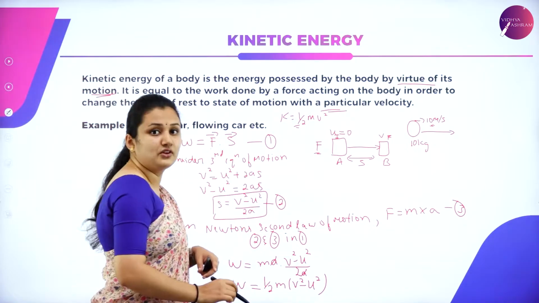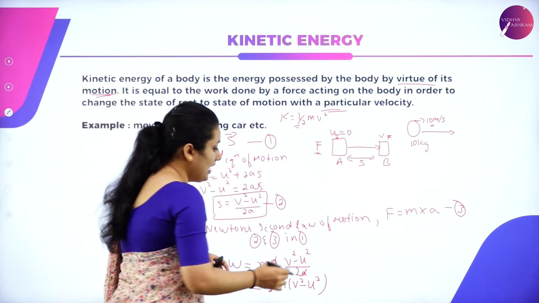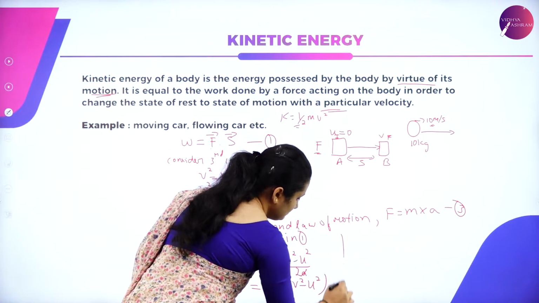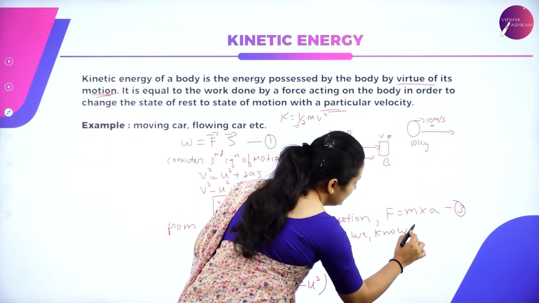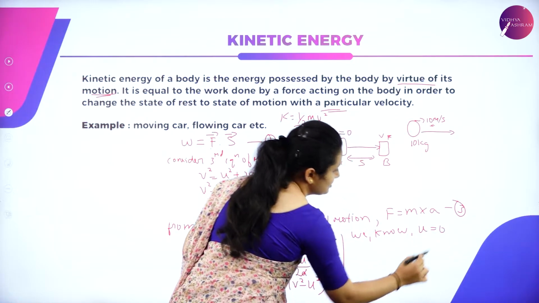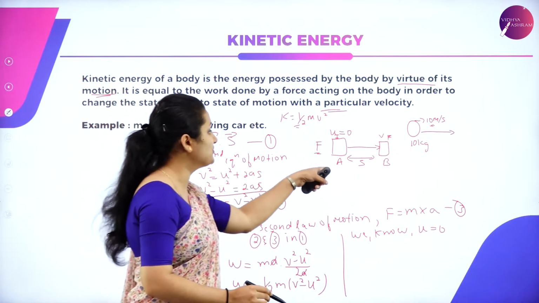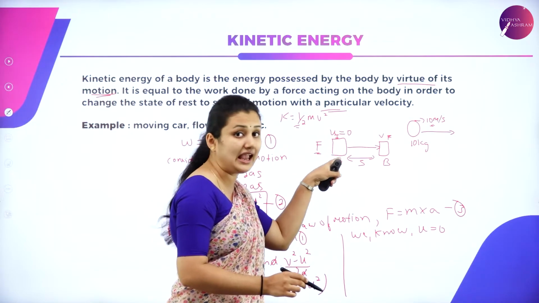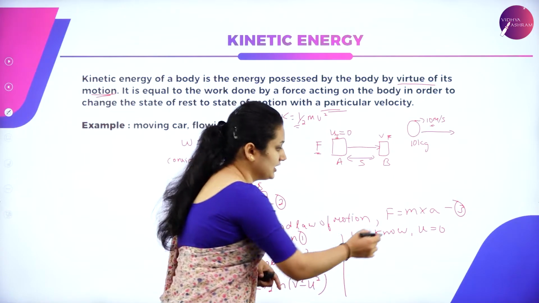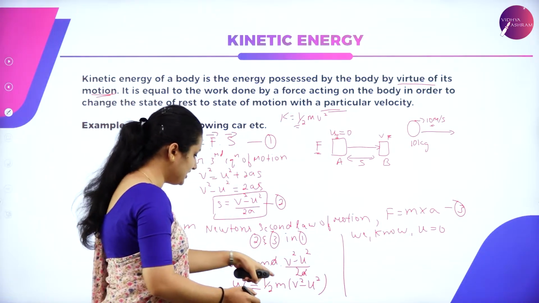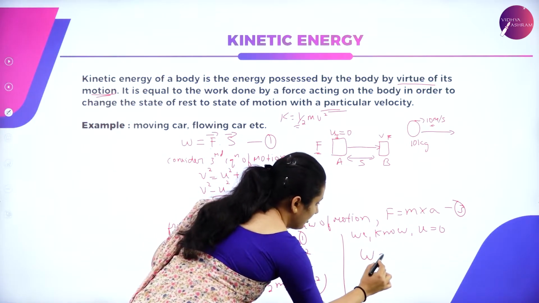We know the initial velocity u is equal to 0, because the object is initially at position A in the rest condition, so it doesn't have any initial velocity.